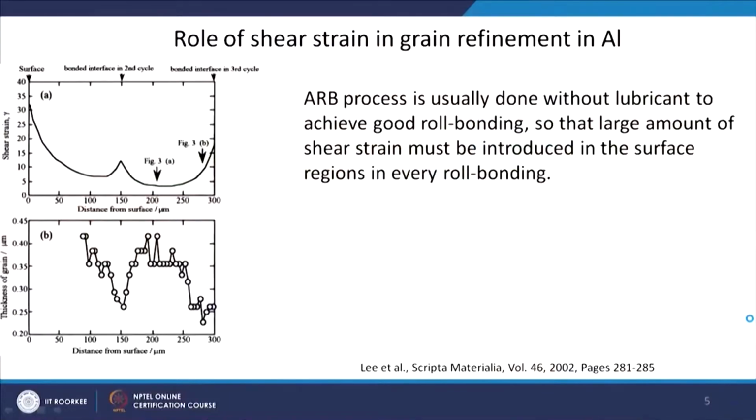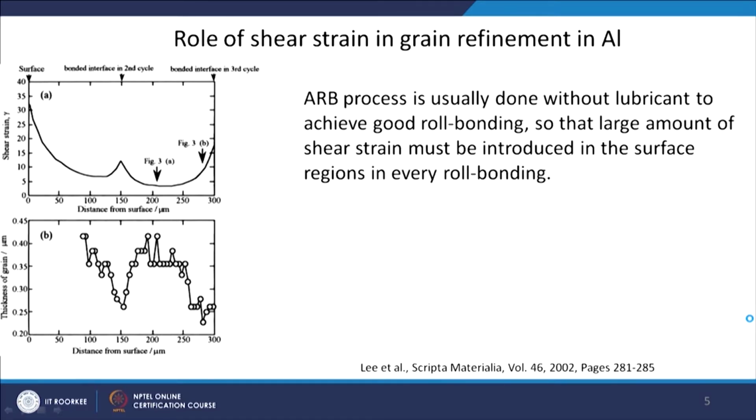Now, as I told you, you are doing deformation, and through deformation the bonding is taking place. So, there is a very strong role of shear strain in the bonding as well as grain refinement in aluminum or in any material. And usually this particular technique is done without use of lubricant, so that you can have good roll bonding.